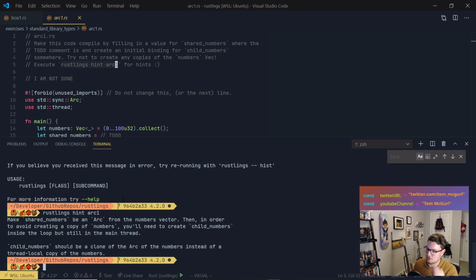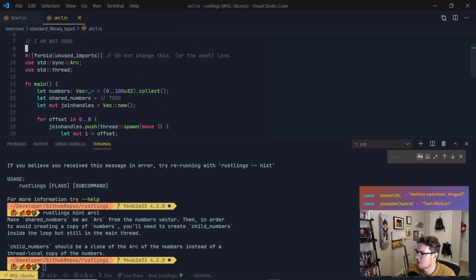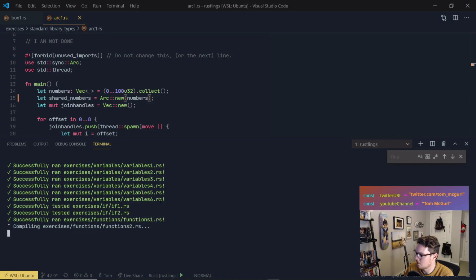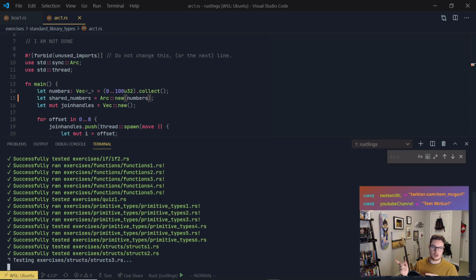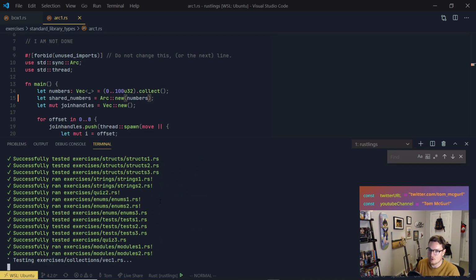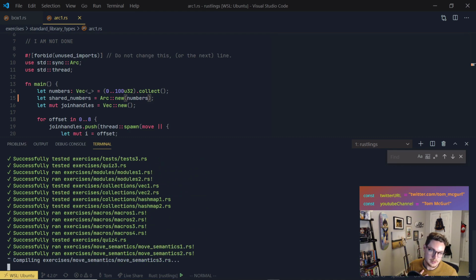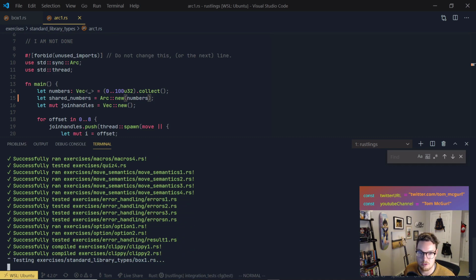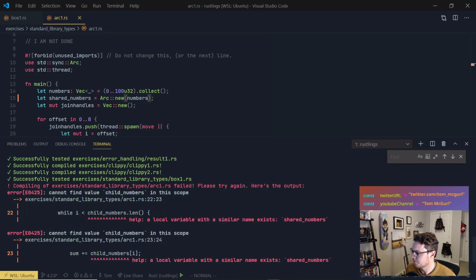Haven't learned Arc yet, so this is a little confusing. But let's try to use the old compiler to help us out. So it says shared numbers should be an Arc from the numbers vector. So what if we did Arc::new(numbers)? Let's just compile, see if that compiles. So I'm going to run rustlings again. Actually, let's just run rustlings on this exercise so that we don't have to keep going through all of our successful tests. I know it's very nice to see how successful we have been, but it's kind of a pain to wait, right? Okay, so let's see what it says here.